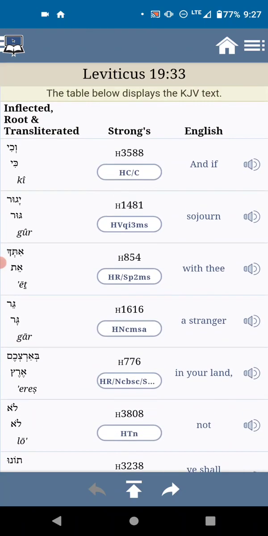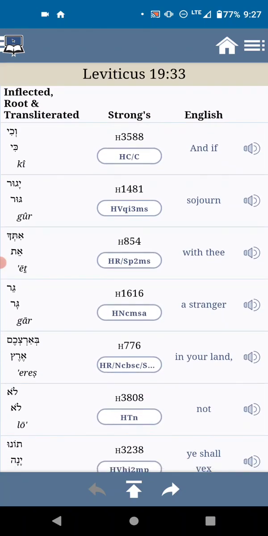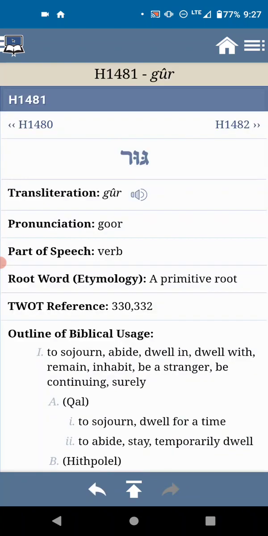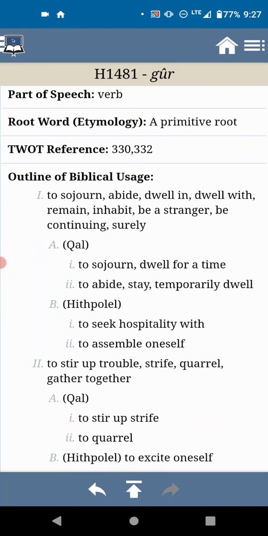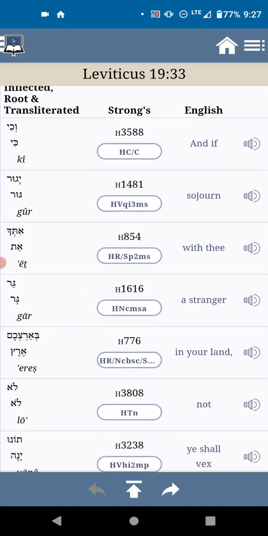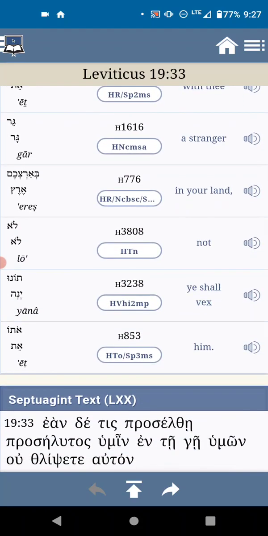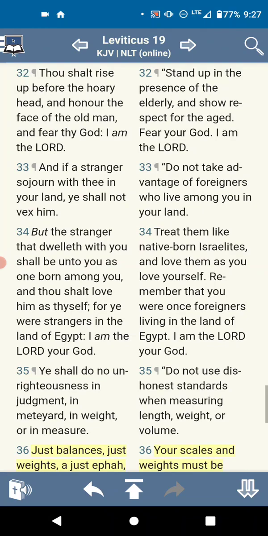And the word for stranger, for sojourn, is still gar, still means the same thing. To sojourn, abide, dwell with, dwell in, remain, and have to be a stranger. To sojourn, dwell for a time, to abide, stay temporarily, dwell. So the word gar, you could attach that to an Israelite foreigner. The word gar simply means a sojourner.